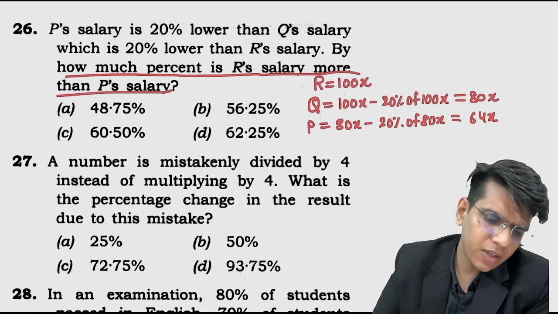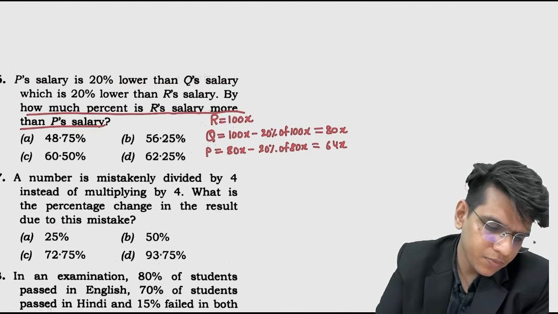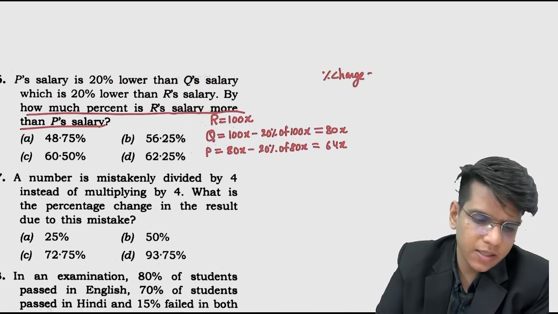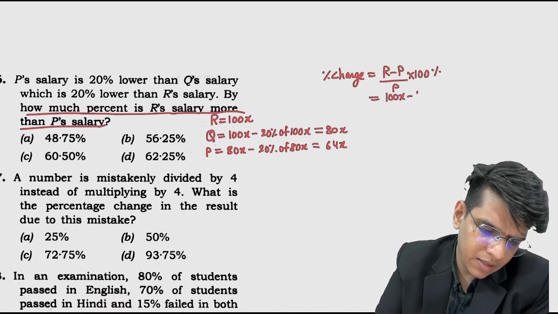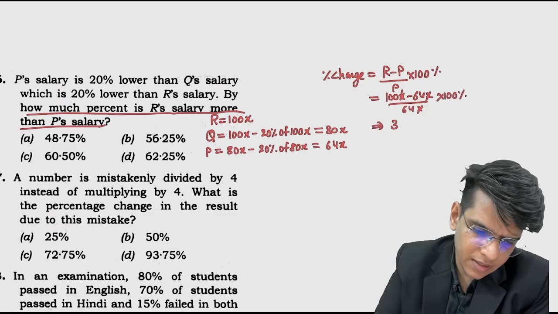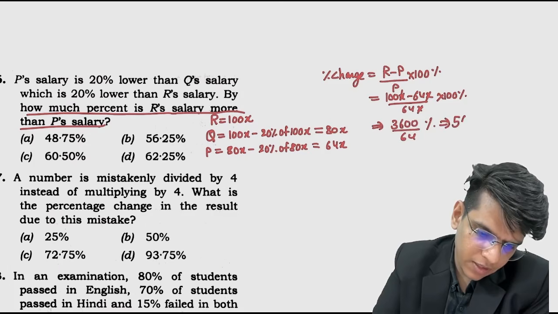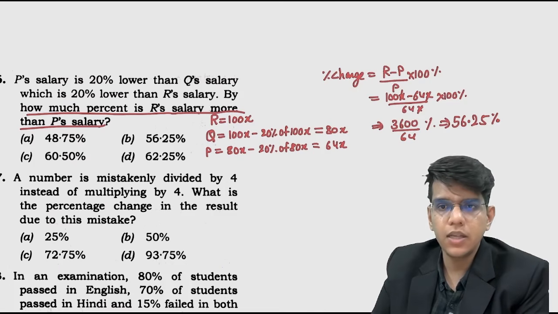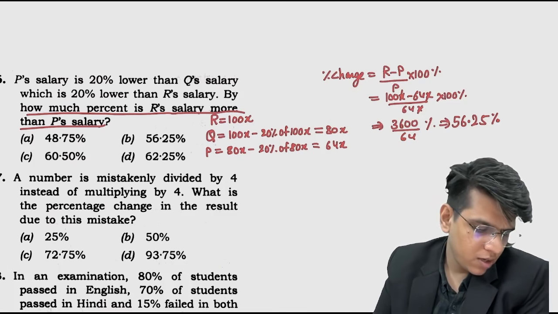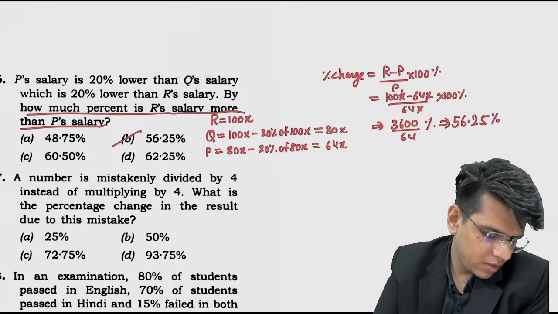So we have to compare R's salary with P. How do we calculate the percentage change? Okay, I'll solve it here. Is the change visible to everyone? So it will be R minus P upon P into 100%. So here we have 100x minus 64x upon 64x into 100%. The x cancels everywhere, so it becomes 3600 upon 64 %. This becomes 56.25%. Just divide, this is what you will get. Okay, the answer to this is 56.25%.